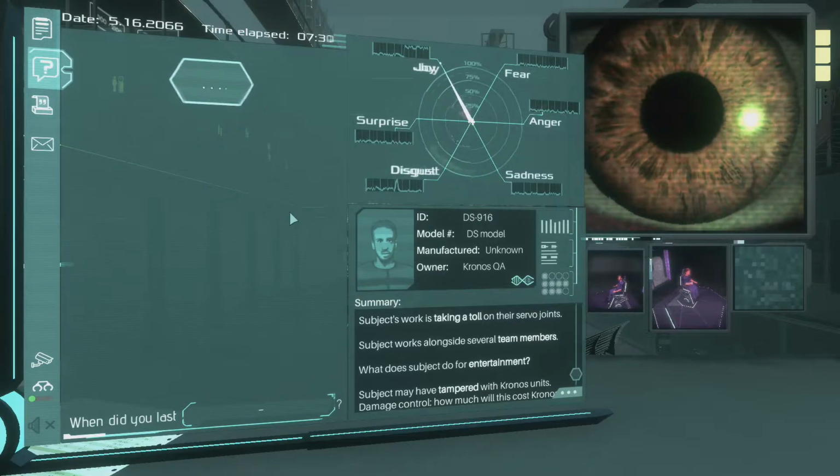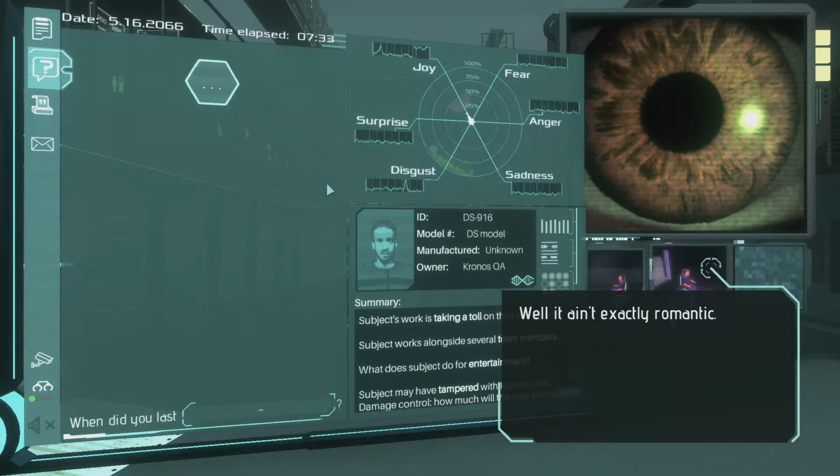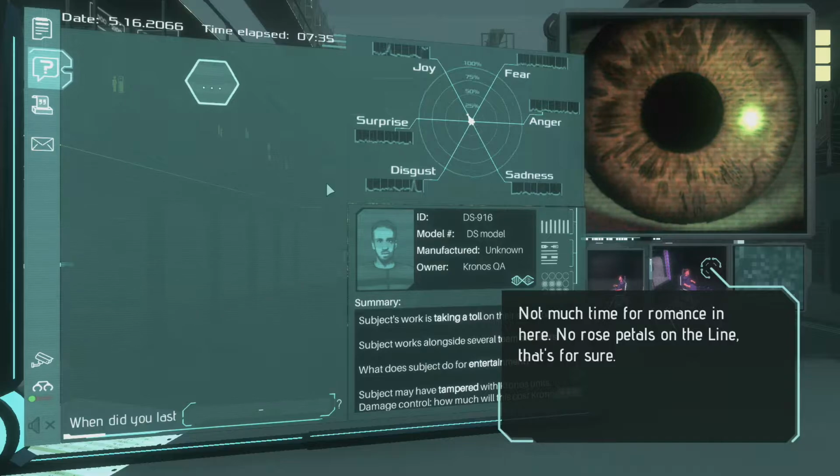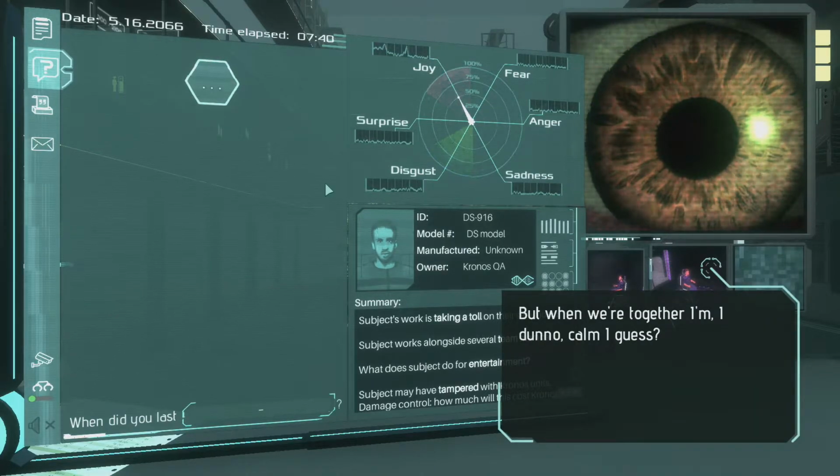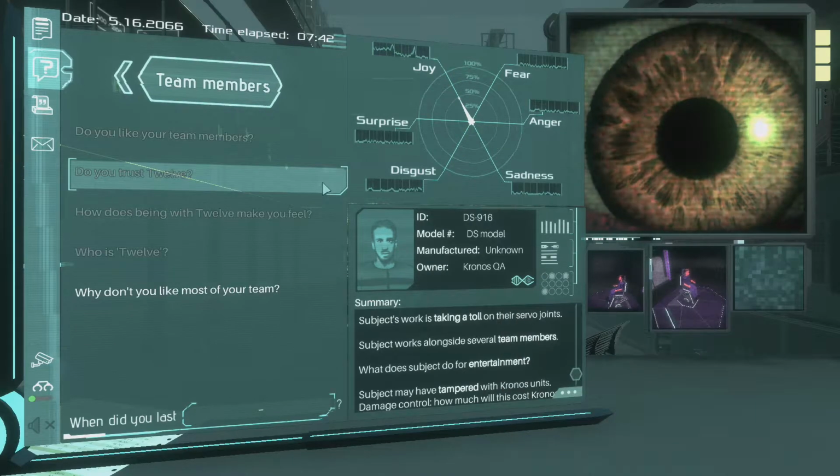How does being with 12 make you feel? Well, it ain't exactly romantic. Not much time for romance in here. No rose petals on the line, that's for sure. But when we're together, I don't know, calm, I guess? Like we're in this together.